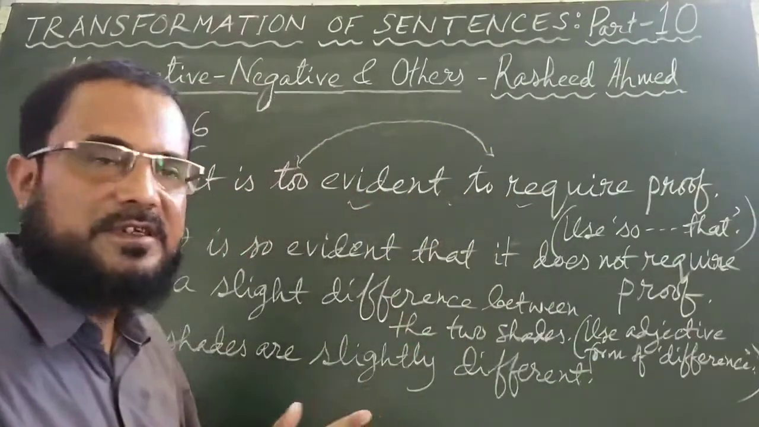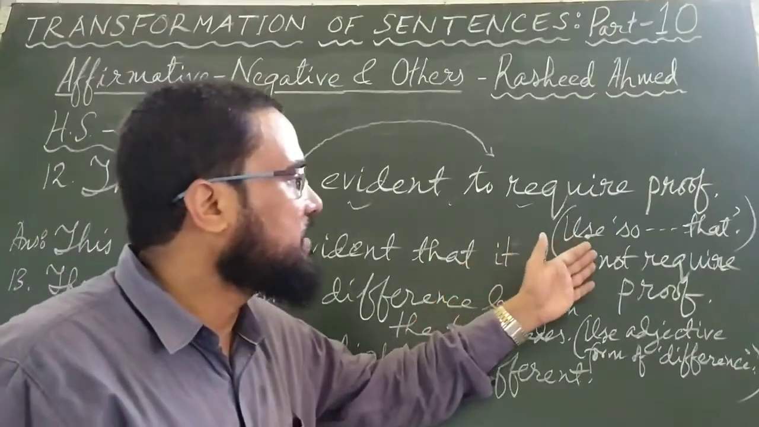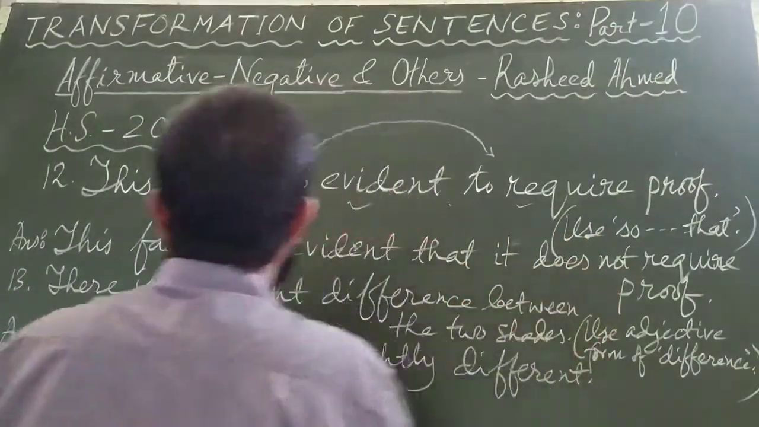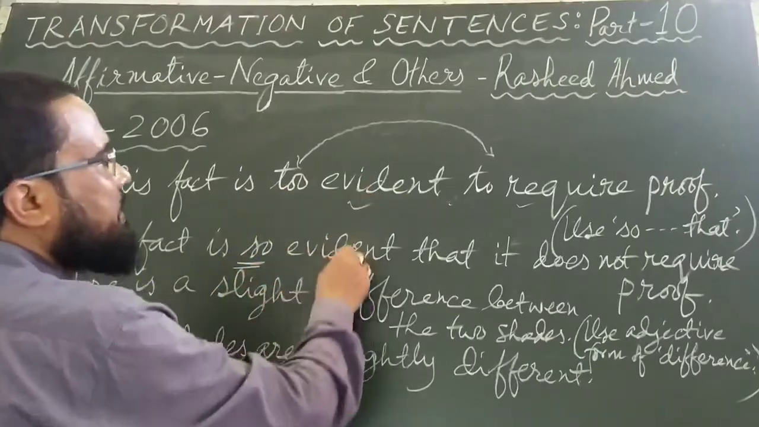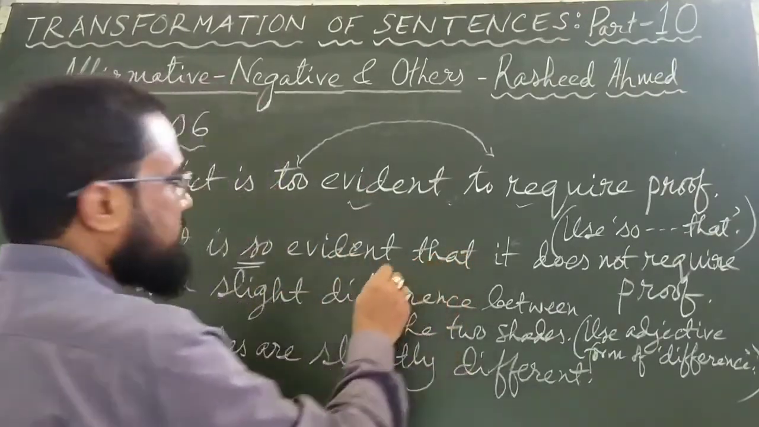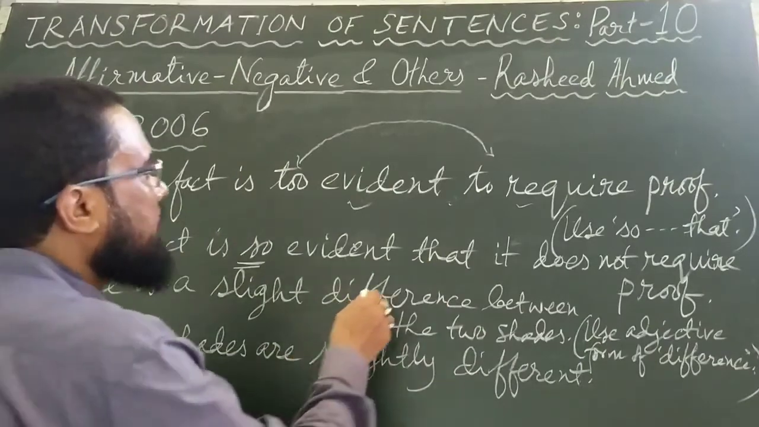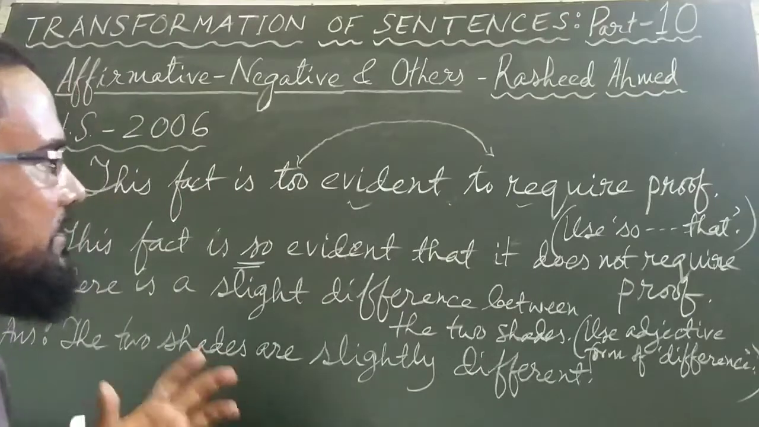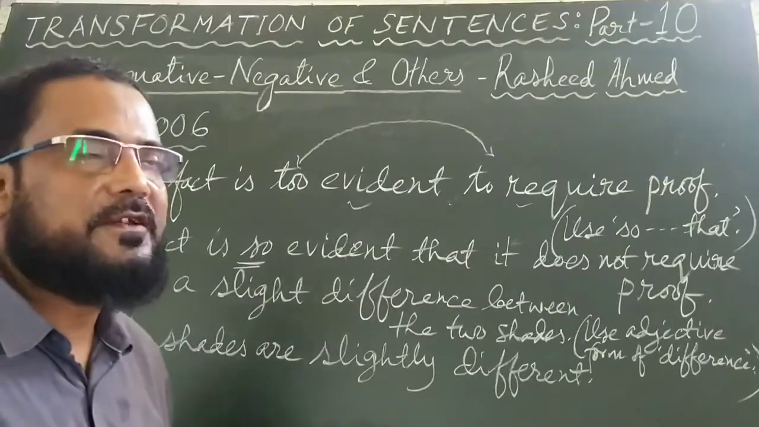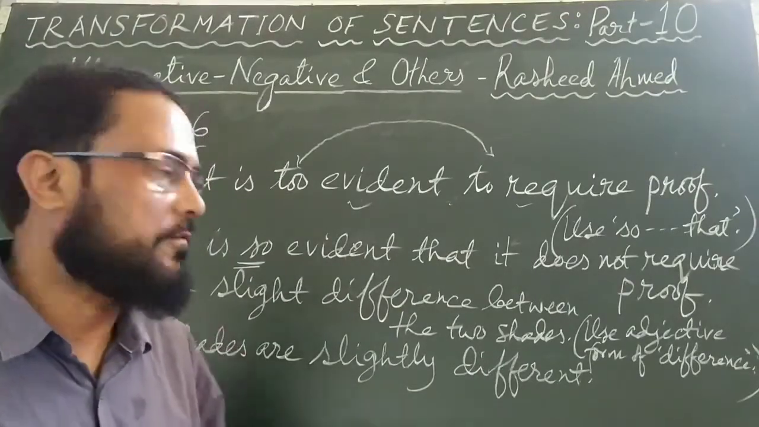We are familiar with this kind of sentences. The instruction is used so that. So in place of too it will be so, and evident will remain evident. Then we'll write, this fact is so evident that it does not require proof. This fact is too evident to require proof. This fact is so evident that it does not require proof.